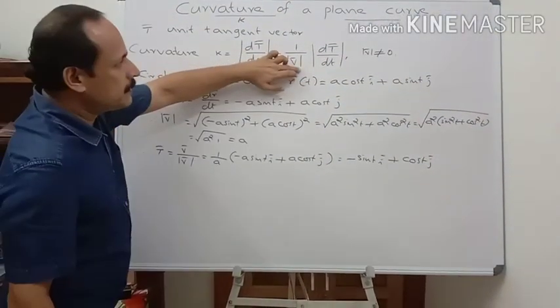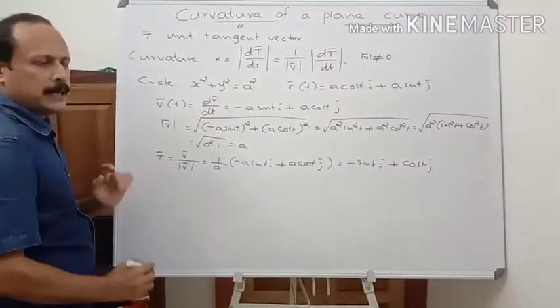This is the formula for curvature, so find out dt bar by dt.